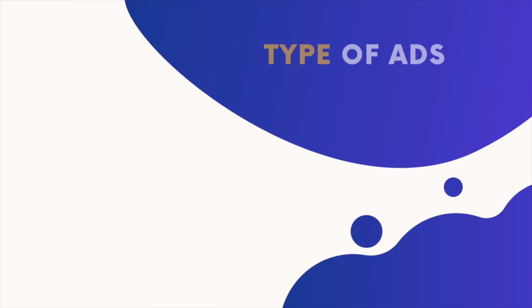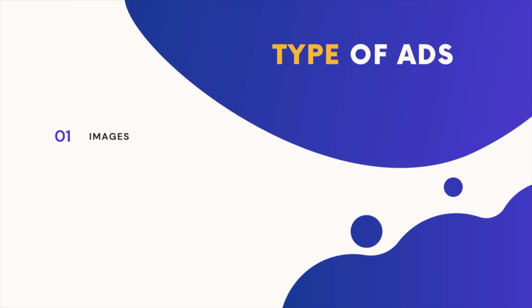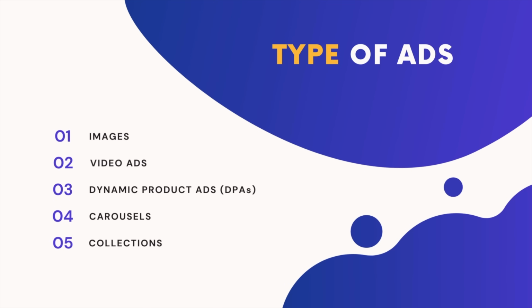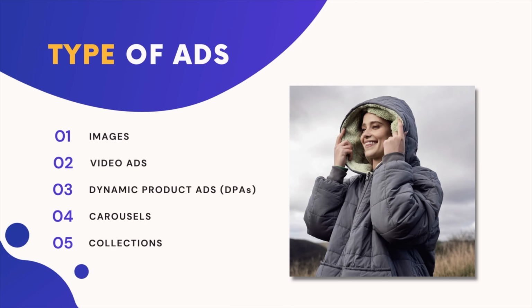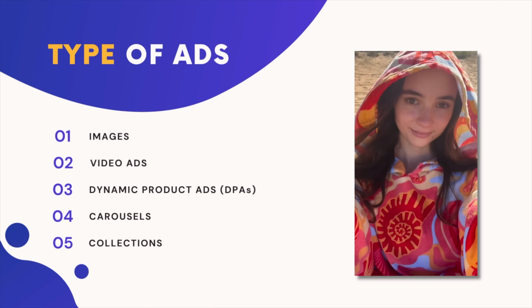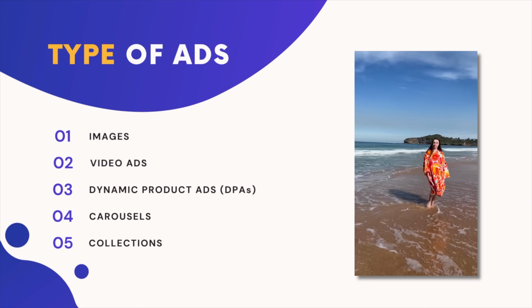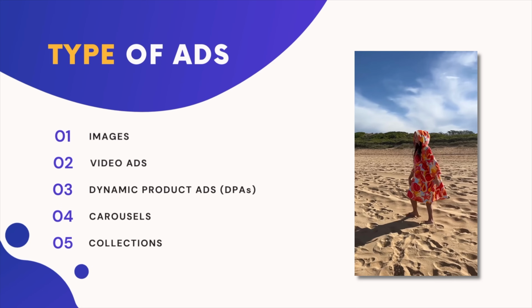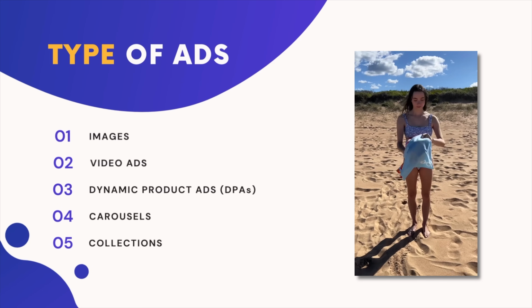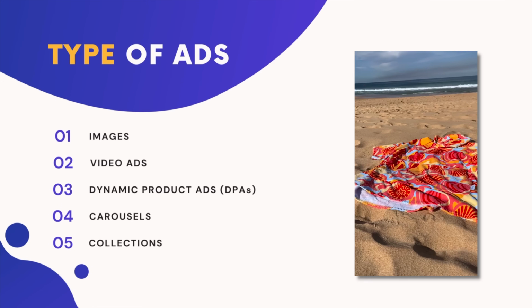On the highest level, we've got the type of ads. So these include images, video ads, dynamic product ads, carousels, and collections. Images started out as one of the most popular formats, and then over the past 2 years, they haven't been performing. The interesting thing is, images are now a critical part to every single business manager. Then we've got videos. Even though images are coming back, probably 70% of your Facebook ad spend is going to be through videos. This is because videos allow you to communicate more marketing angles and capture more attention, which we're going to talk about next.